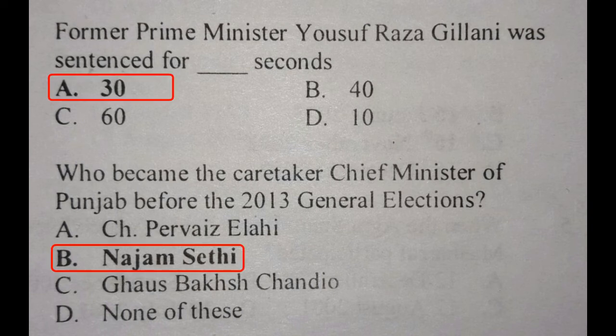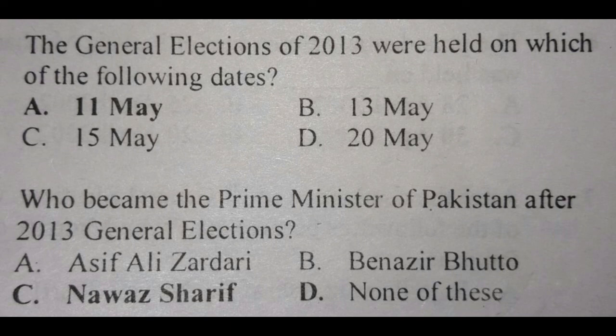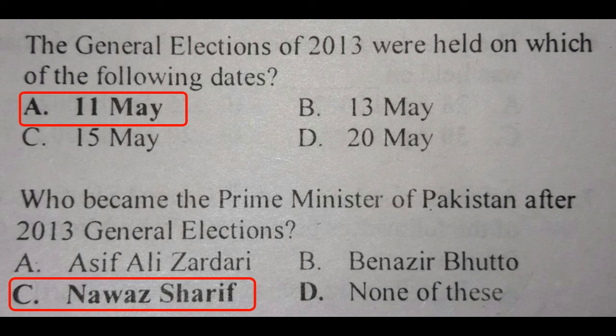Question: Who became the caretaker Chief Minister of Punjab before the 2013 general elections? Answer is Najam Sethi. Question: The general elections of 2013 were held on which of the following dates? Answer is 11th May. Question: Who became the Prime Minister of Pakistan after the 2013 general elections? Answer is Nawaz Sharif.